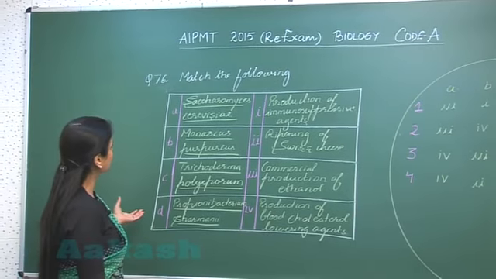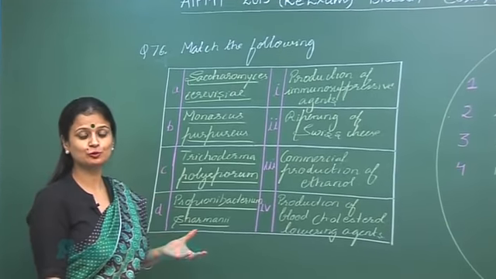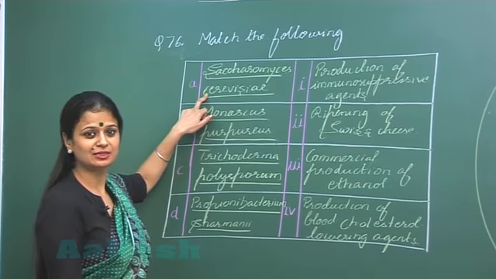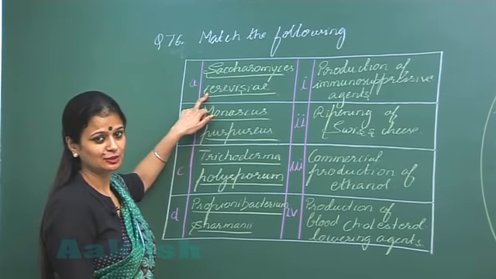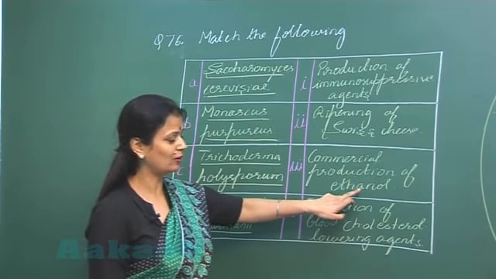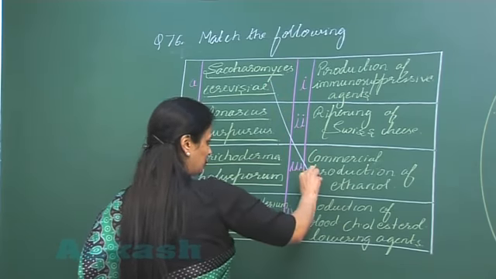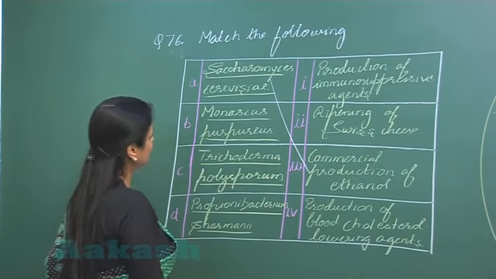So in question number 76, we have to look for the correct match. Now Saccharomyces cerevisiae, yes, that's yeast. You know that the yeast is involved in the production of ethanol. So A goes with option number 3, right?